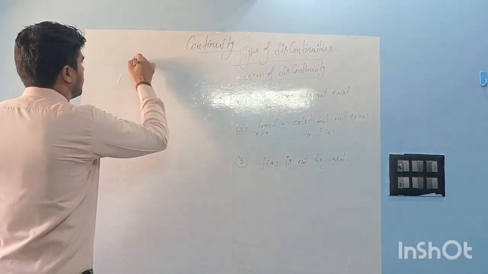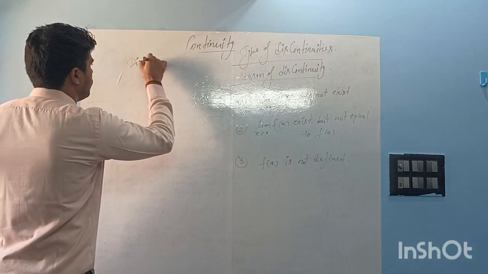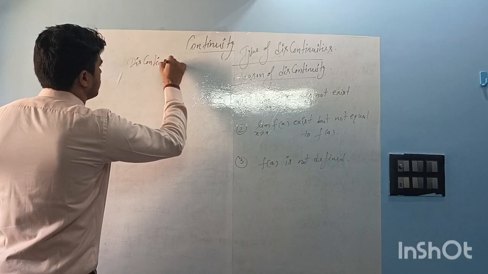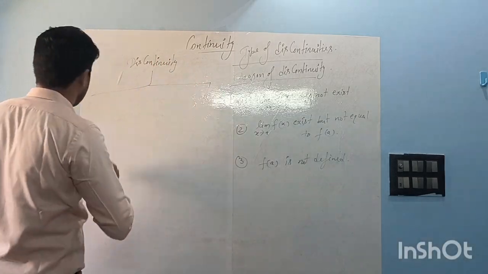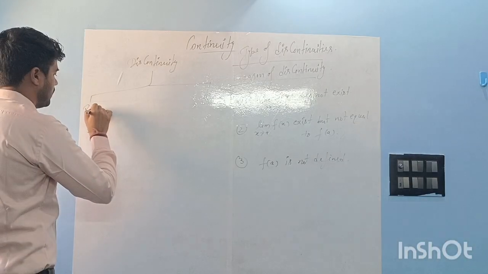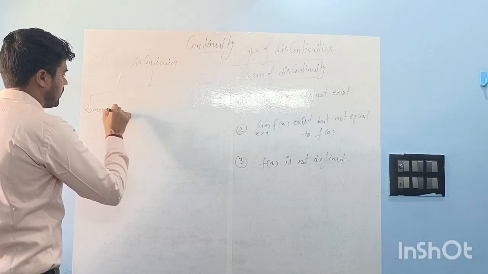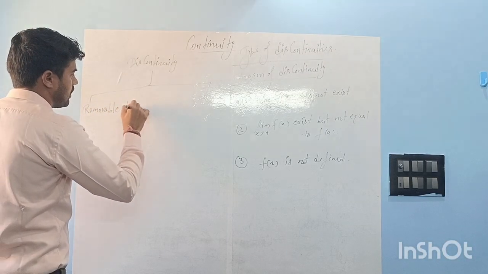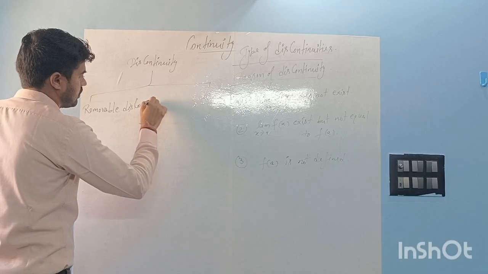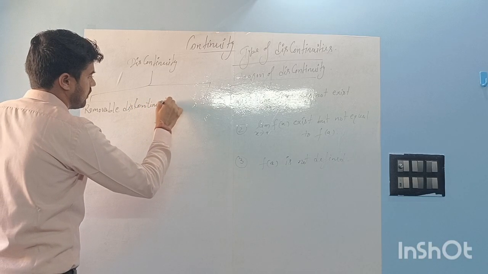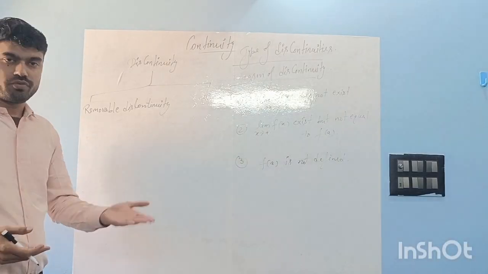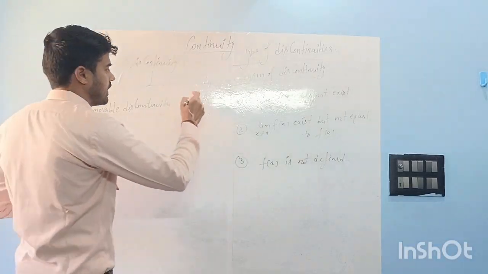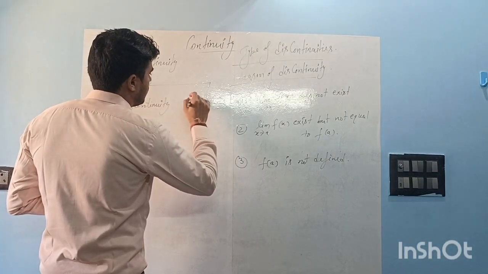So discontinuity can be of 2 types. Mainly, first one is removable discontinuity. Why removable discontinuity? Because this type of discontinuity can be removed, right? Same as referred by name. Second is non-removable.